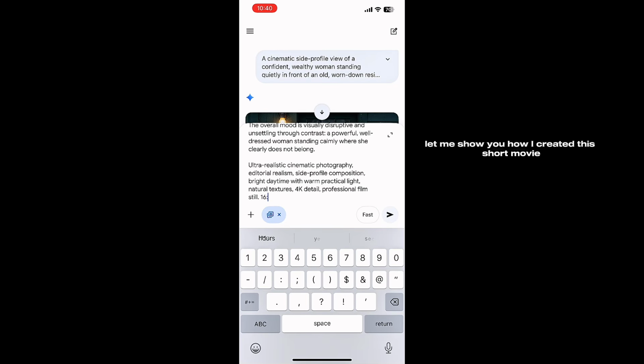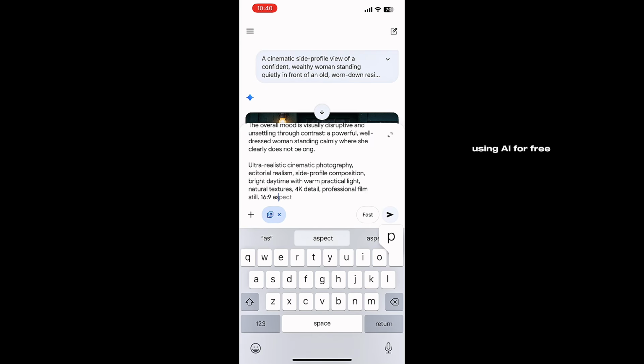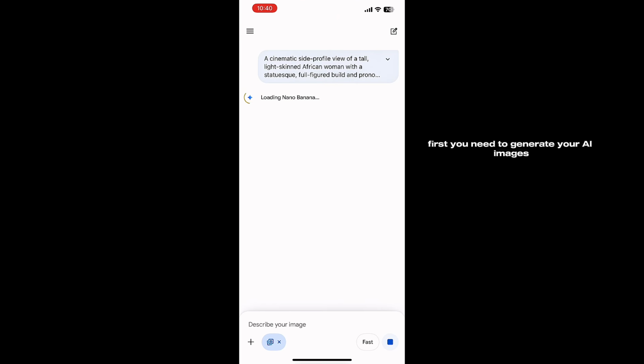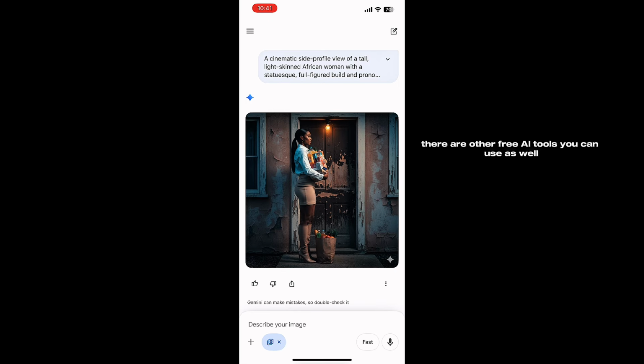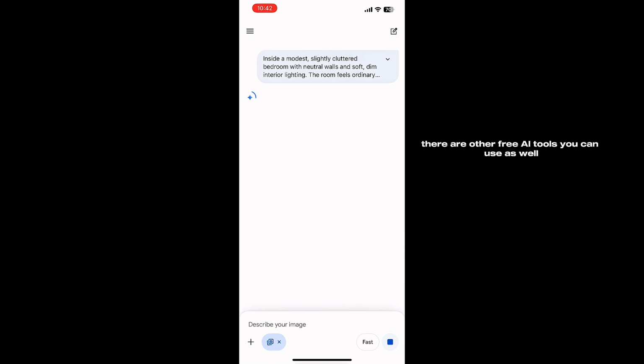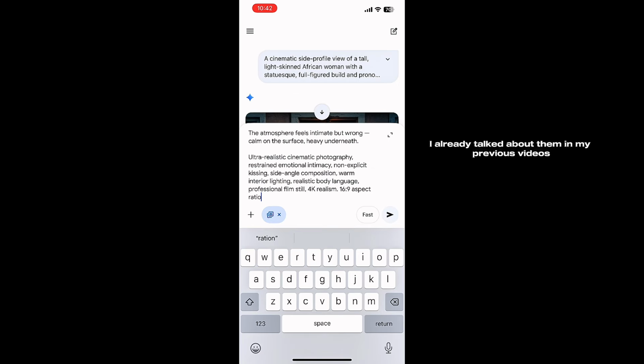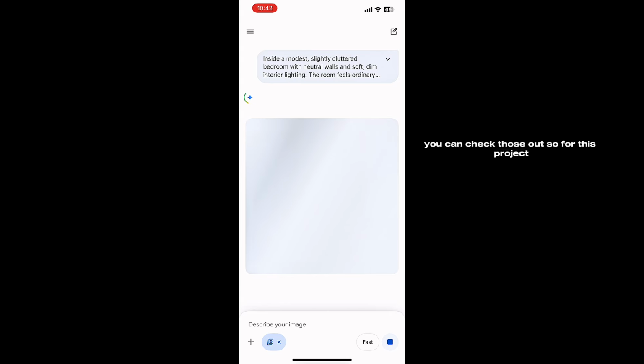Let me show you how I created this short movie using AI for free. Now, the first step is image generation. First, you need to generate your AI images. For this step, I am using Google Gemini. There are other free AI tools you can use as well. I already talked about them in my previous videos. You can check those out.